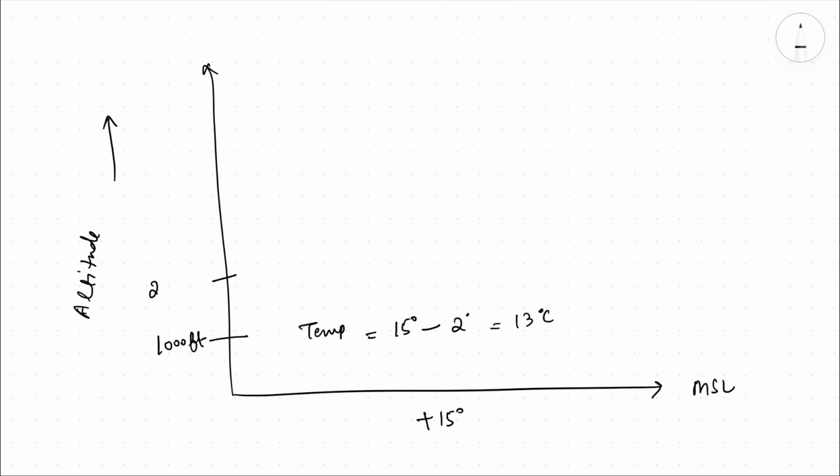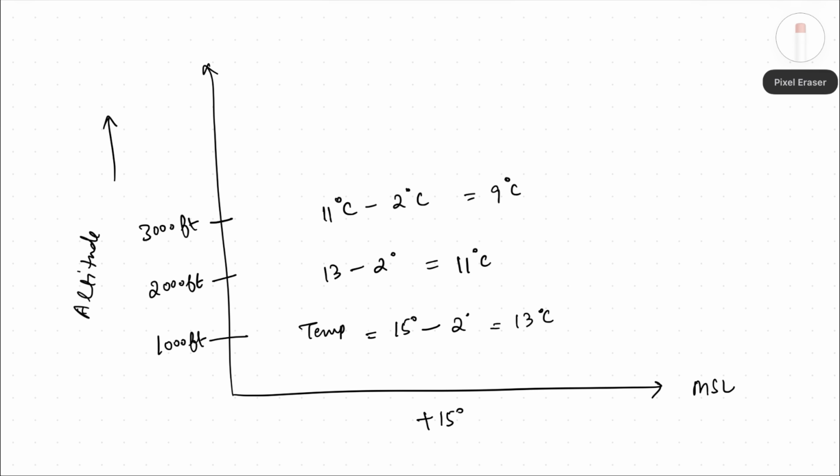At 2000 feet, it would be 13 minus 2, which is 11 degrees Celsius. Now we go to 3000 feet and so on. 11 degrees minus 2 degrees is equal to 9 degrees. Every time we go 1000 feet higher, our temperature falls by 2 degrees Celsius.